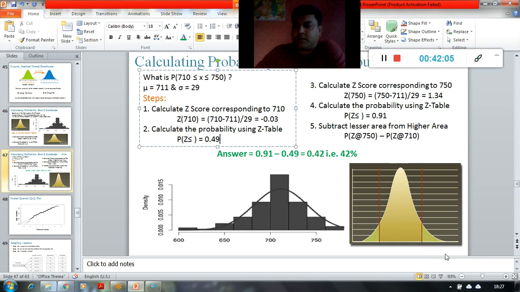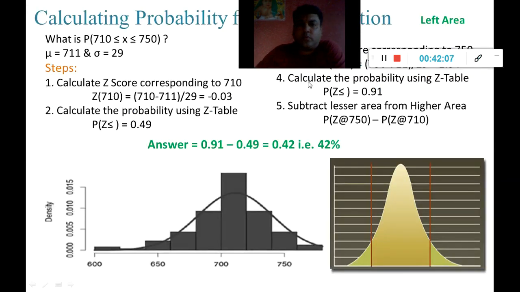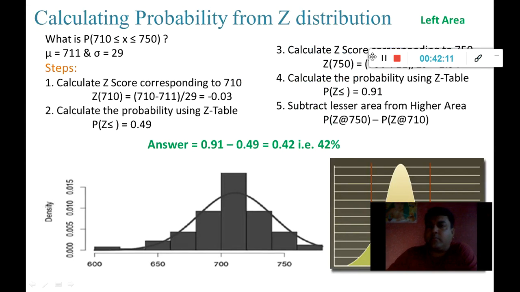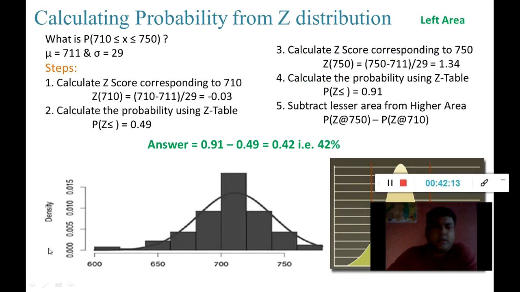Okay, sorry, there was a little correction I needed to do, and that's why I paused the video while recording. The meaning I was talking about is, when I want the difference between these two areas, simply I have to calculate the probability for Z at 750 and the probability of Z at 710.